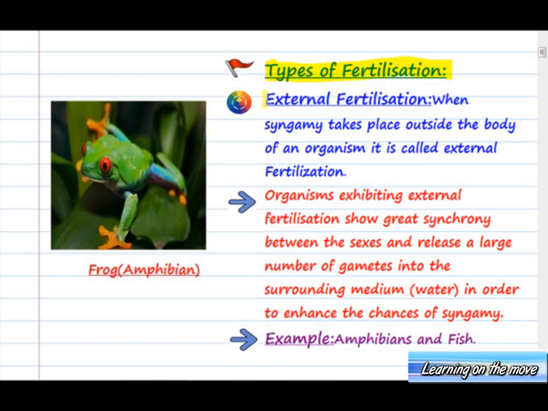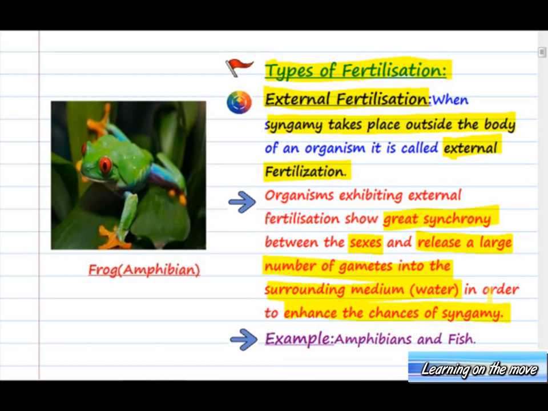We first see what is external fertilization. When syngamy takes place outside the body of an organism, it is called external fertilization. So syngamy, when it takes place outside the body, then it is external. Organisms exhibiting external fertilization show great synchrony between the sexes and release a large number of gametes into the surrounding medium, that is water, in order to enhance the chances of syngamy.